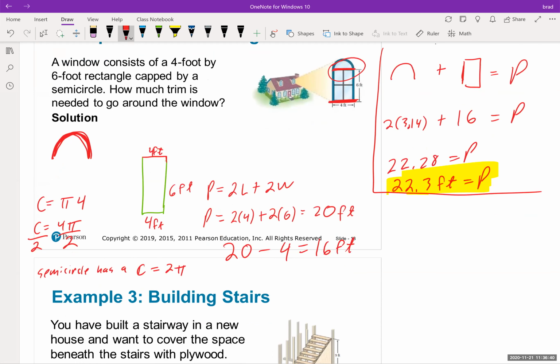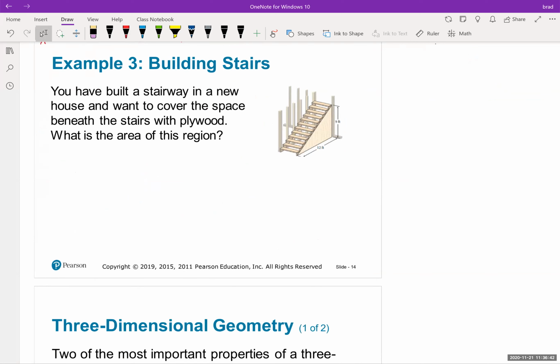All right, let's look at building stairs. You have built a stairway in a new house and want to cover the space beneath the stairs with plywood. What is the area of this region? So we need to find this area right here, you guys. They want to cover that with plywood.